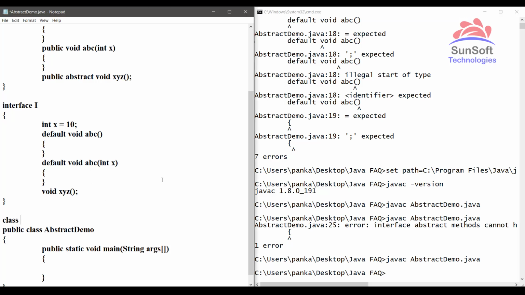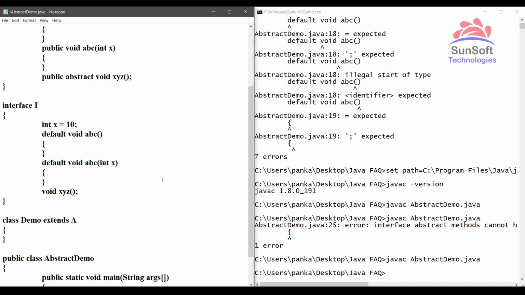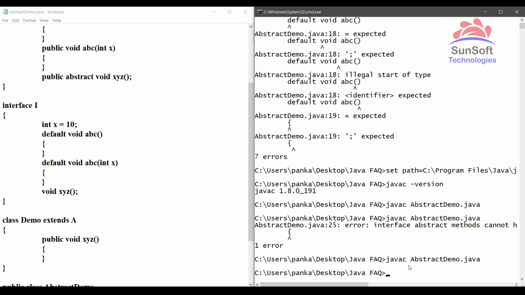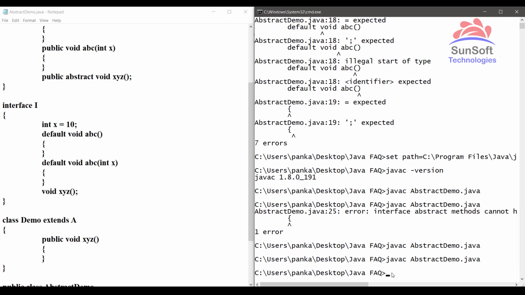If I take one class Demo which extends abstract class A, now I need to compulsorily override the abstract method XYZ. So here, if I try to override that abstract method, public void XYZ, and then compile this code, yes, it is compiling.